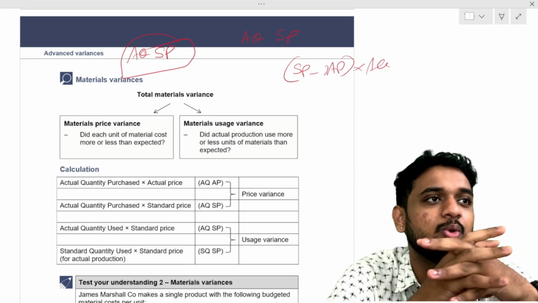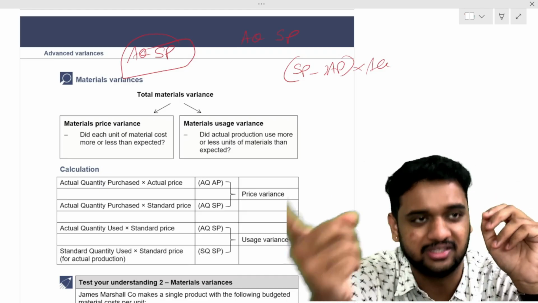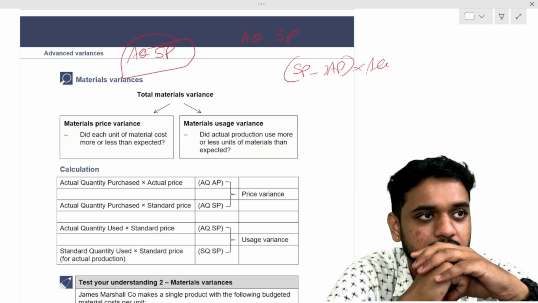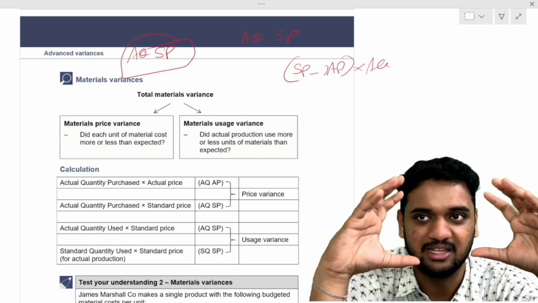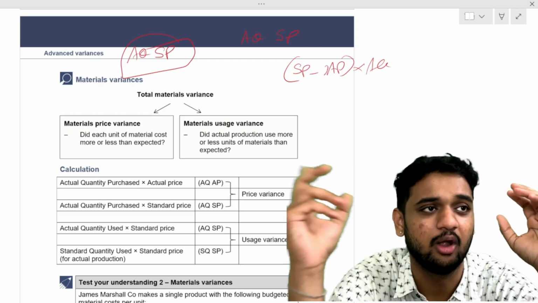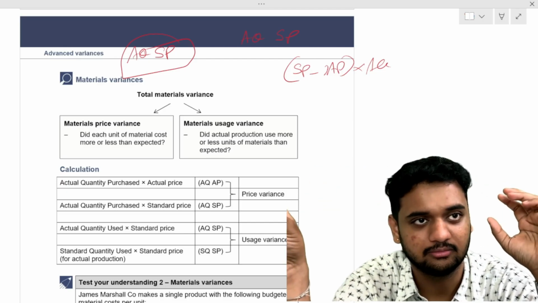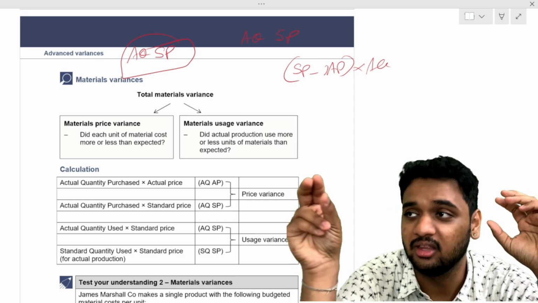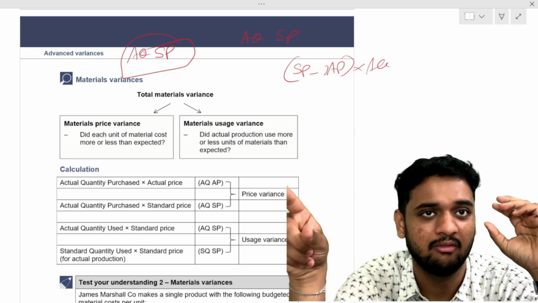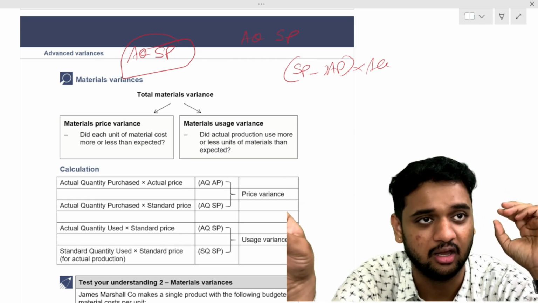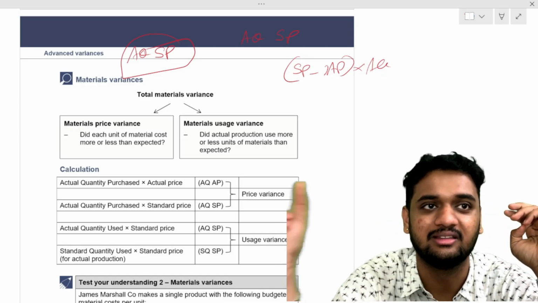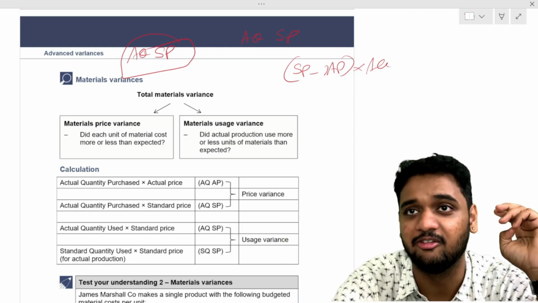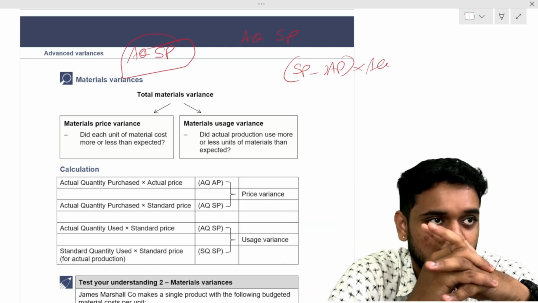So the mantra AQSP is there now. Outside, what is there here? Inside brackets we have price. Leave that. Outside what do we have? Quantity. Whether that outside should be actual or standard, for that only we use this mantra. Outside if we have quantity, it is actual quantity. Outside if you have price, you have to put standard price.